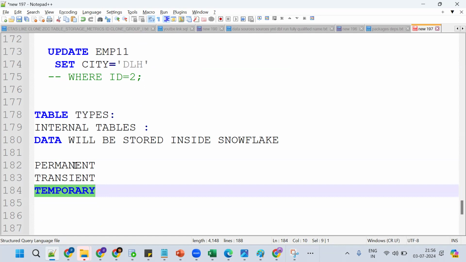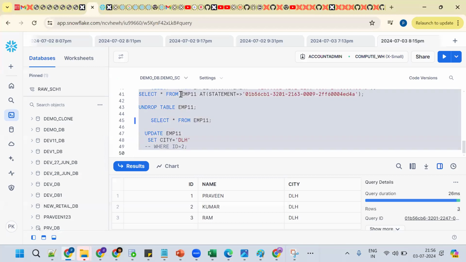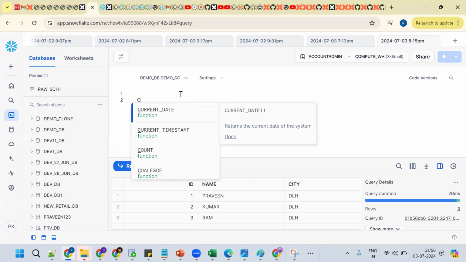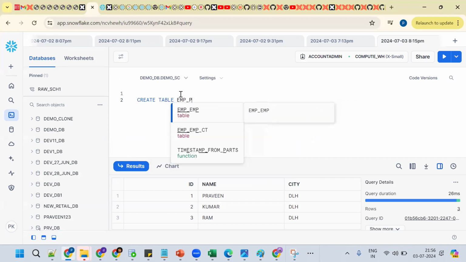Now you will get some clarity. So we have internal tables and external tables. Again, these are divided into permanent table, transient table, and temporary table. Now see the same thing. Go back to Snowflake here. Now I am trying to create one table. See, create table EMP permanent, ID number.